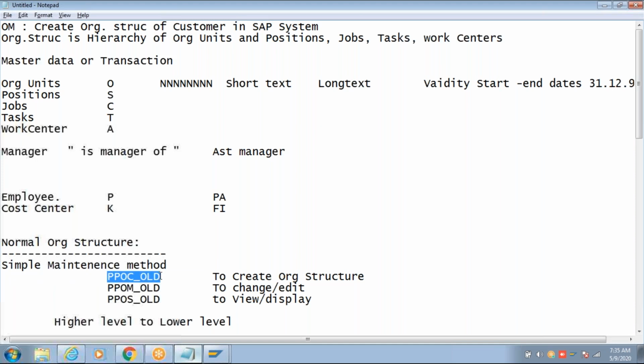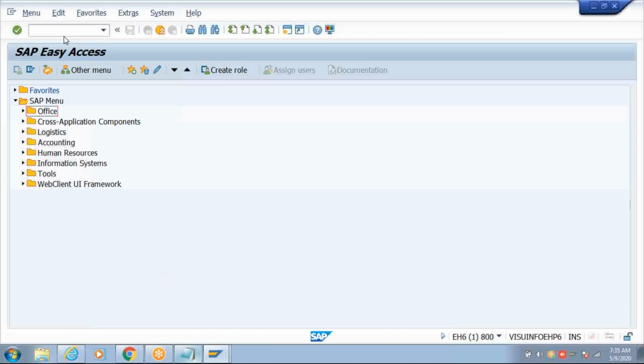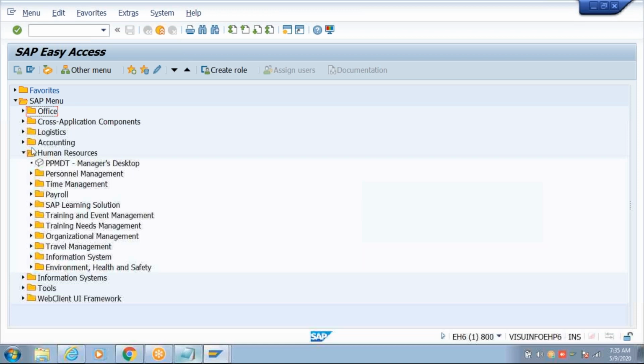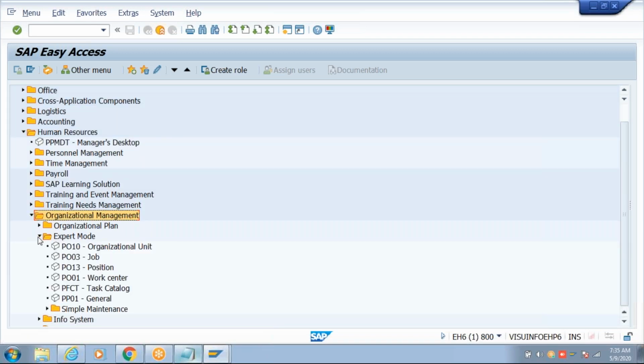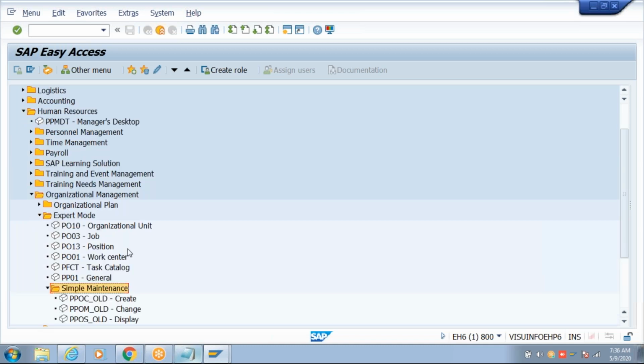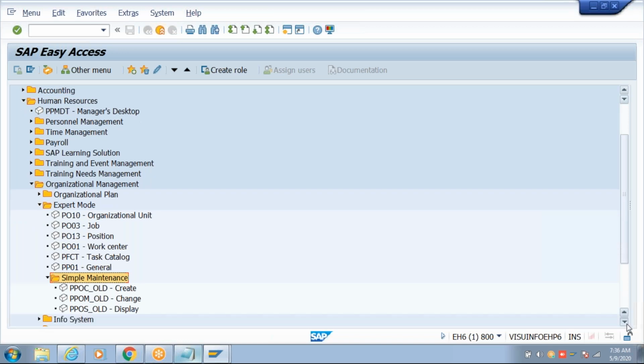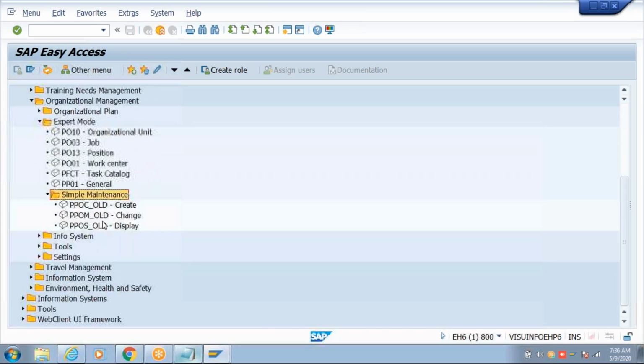Okay, so this is a transaction code. When I give you the transaction code, you can directly give it here. If you don't want to use the T code for the first time and want to use the navigation, go to HR, Organization Management. The path is this: HR, OM, write it in shortcuts. HR, OM, expert mode. In expert mode, we have the simple maintenance method. Now here we have the three transactions.